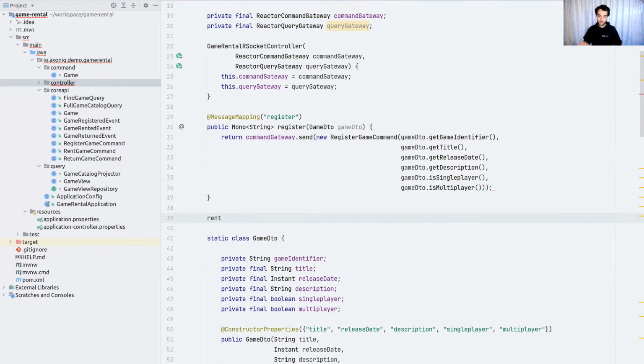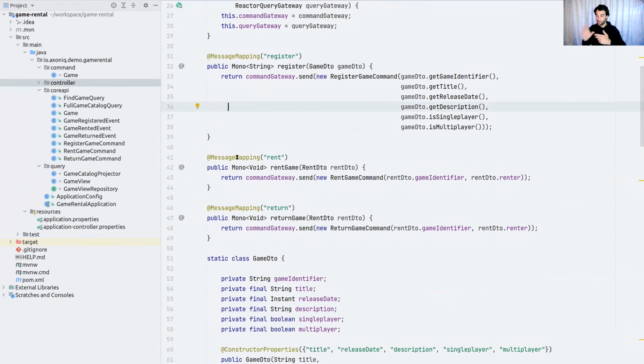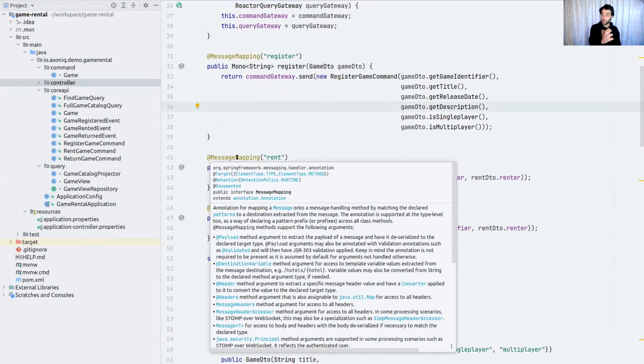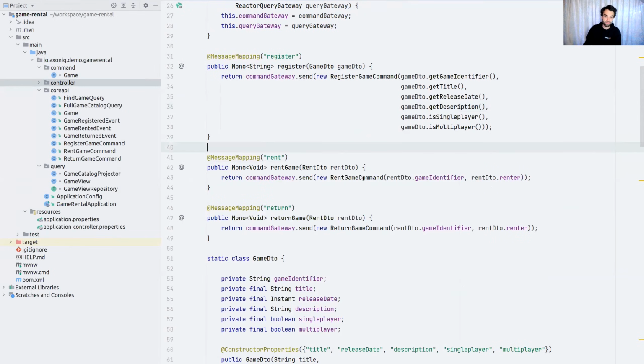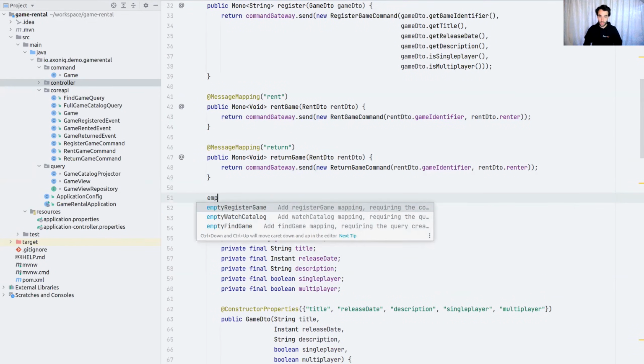In favor of time, I'm immediately going to introduce the rent and return. You see here, I'm returning a string because I'm creating an instance. This would be the sole moment where I'm actually returning something else than an OK or a not OK from handling a command. Identifiers are fine for the new entities you constructed. You don't share the state directly from a command response though. This is what queries do. This is where you would use a query. This is also why for rent and return, I'm not returning anything. I'm just ingesting the command and giving a mono back to subscribe to.